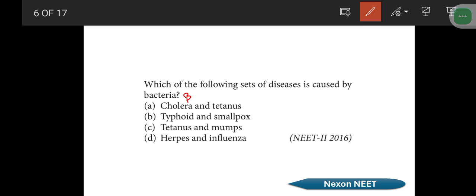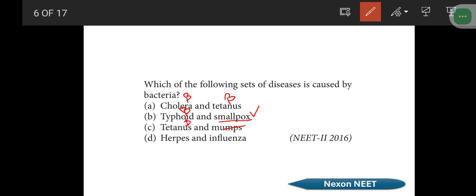Then, tetanus. Tetanus toxoid. Tetanus is a bacterial disease caused by Clostridium tetani. Then typhoid is a bacterial disease caused by Salmonella typhi. And smallpox is a viral disease caused by the smallpox virus. Please note it down. And again, tetanus is also a bacterial disease.